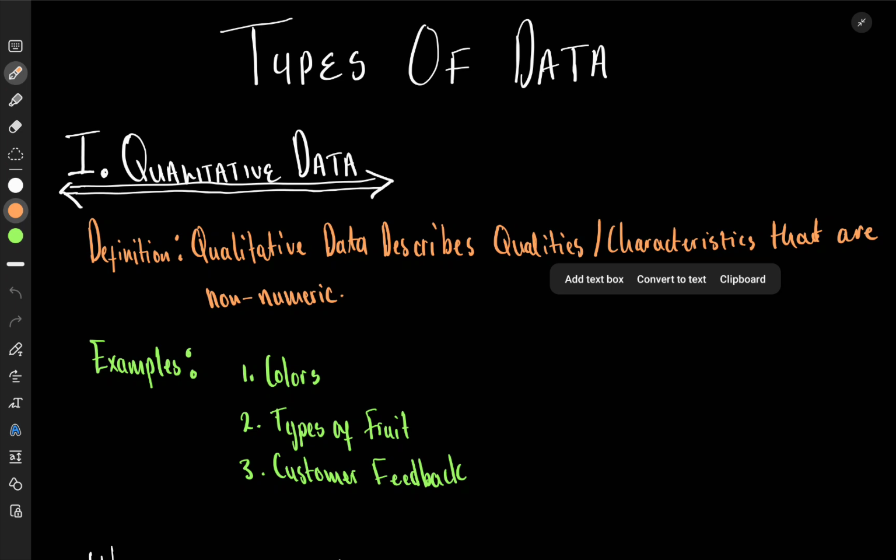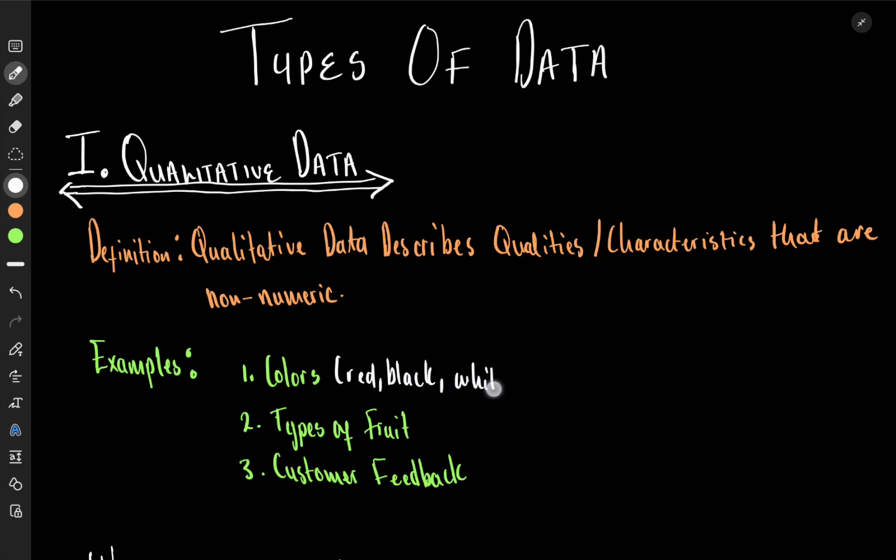So when it is qualitative, it means that we have something that is non-numeric. Okay, it's represented by, we can say, words. For example, things that can be put as qualitative data: one is colors, colors of things. For example, you could have the colors of cars that are parked in a parking lot. We could have the colors being red, black, white, and say blue.